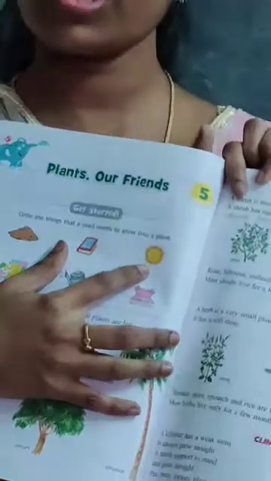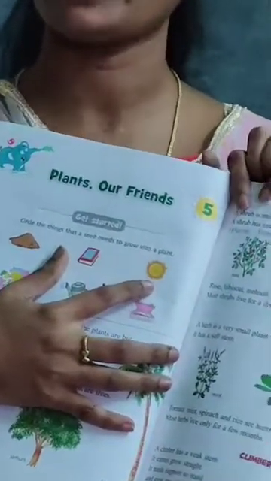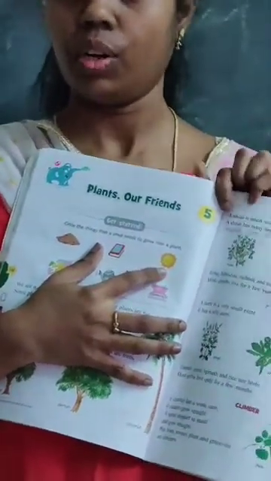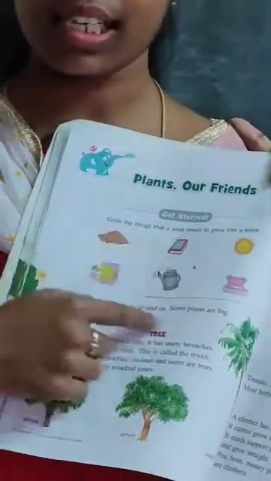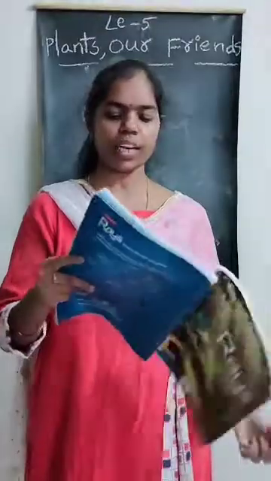And next one is sun. How is this used by a plant, Nana? With the help of sunlight only, plants make their food. Okay? So, circle this one. And next one is water. Water is also useful for a plant to grow, to prepare their food. So, circle this water also. Okay, ma? Next. Come to page number 123, ma.